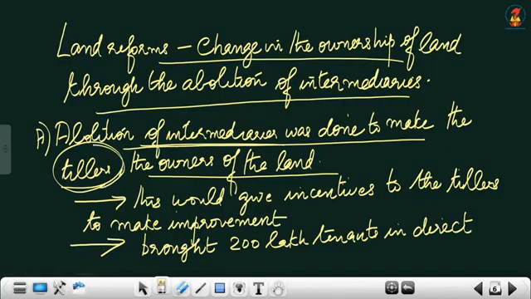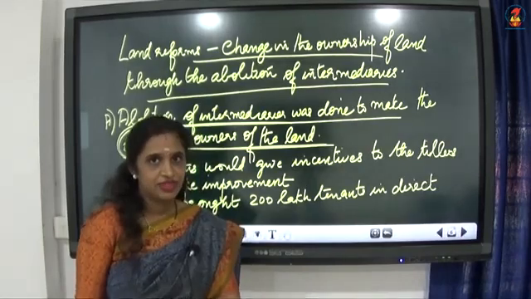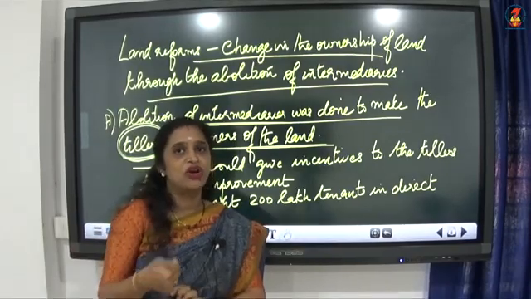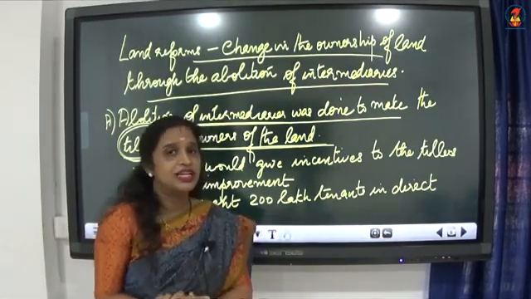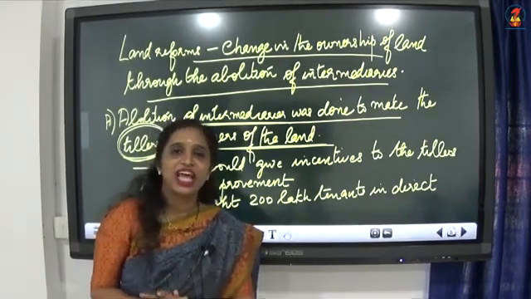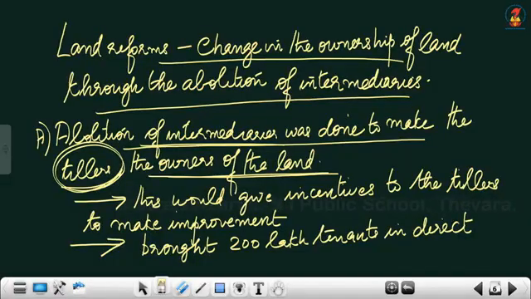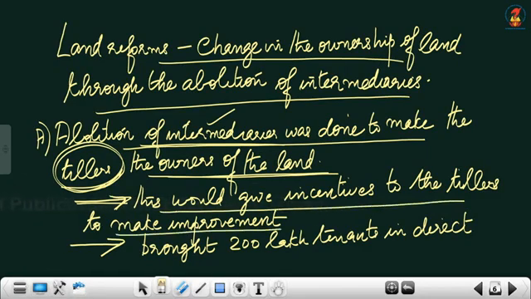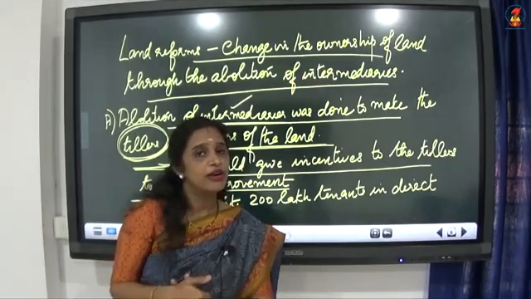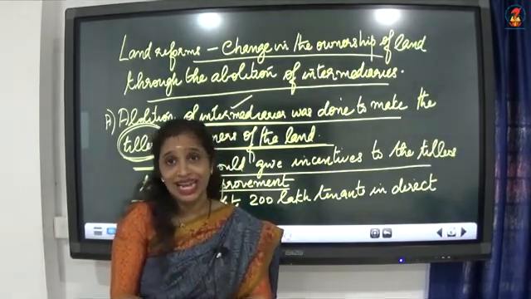Now, if the tillers are given the ownership of the land, what will be the benefit of that? That person will be motivated to do the cultivation in his farm because he has the confidence that it is his land. Now let us see what change the government expects when it transfers the land to the actual tillers. The main objective of abolition of intermediaries, point number 1: this would give incentive to the tillers to make improvements. Definitely, if the land belongs to the same person, he will work hard to make improvements in his own land.